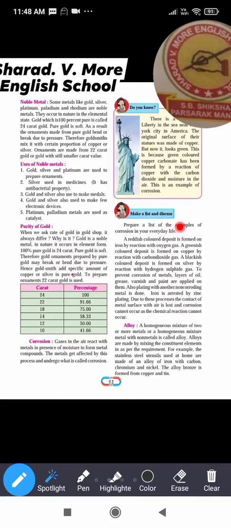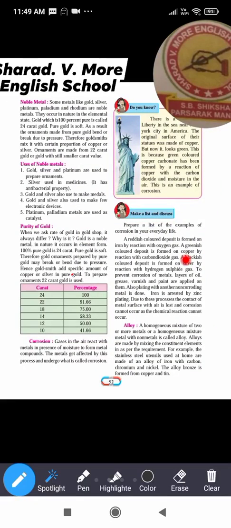Make a list and discuss. Prepare a list of the examples of corrosion in your life. Now you have to make the list of the examples of corrosion in your everyday life. A reddish colored deposit is formed on iron by reaction with oxygen gas. Which color?